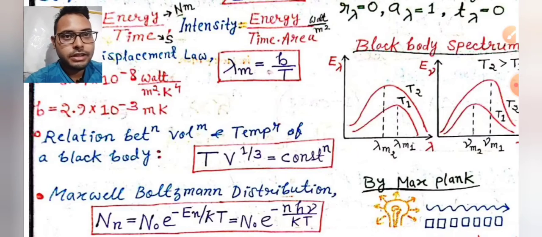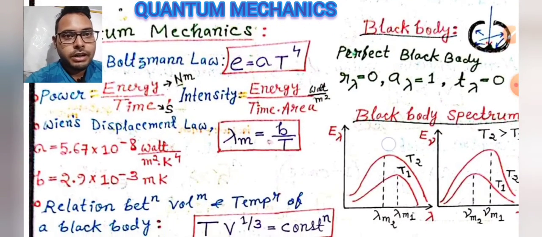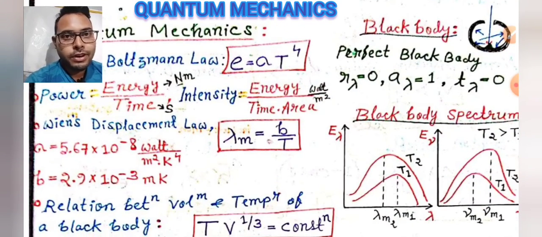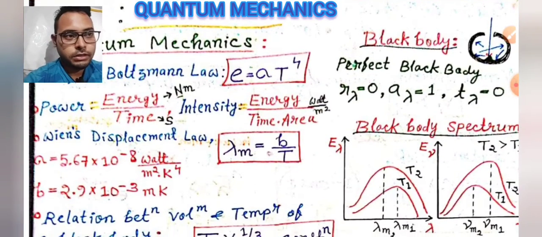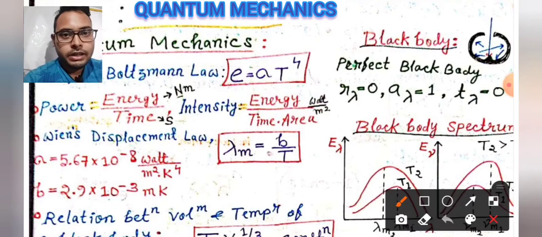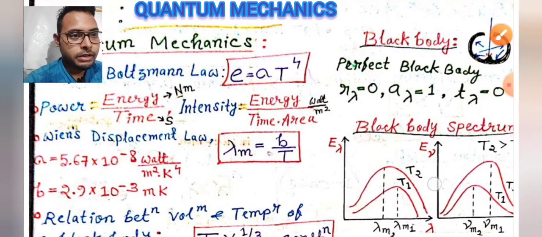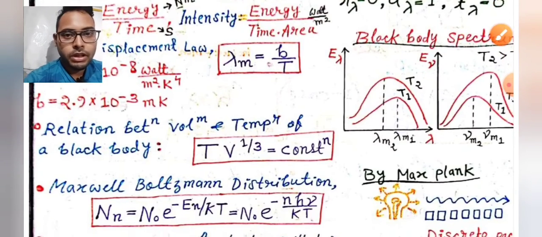Let me start. We have learned how the failure of classical theory to explain the black body spectrum led to the quantum hypothesis of Max Planck, and how classical theories, Stefan Boltzmann's law and Wien displacement law, failed to explain the black body spectrum.